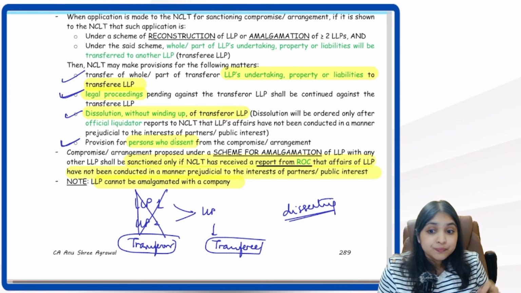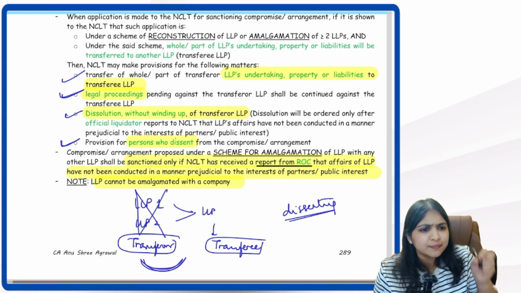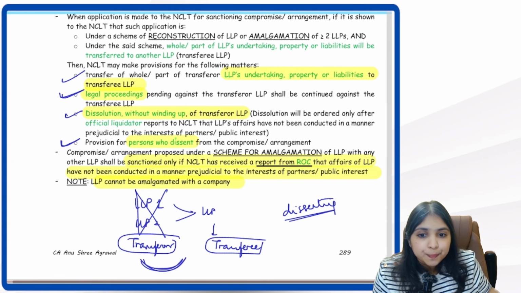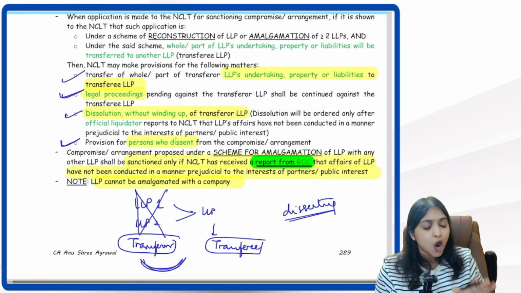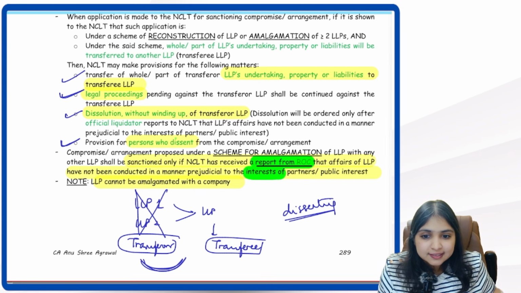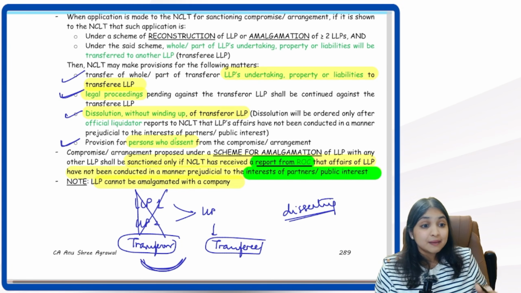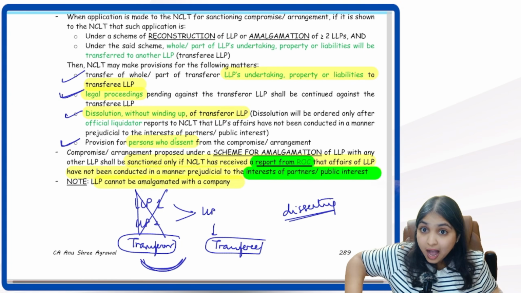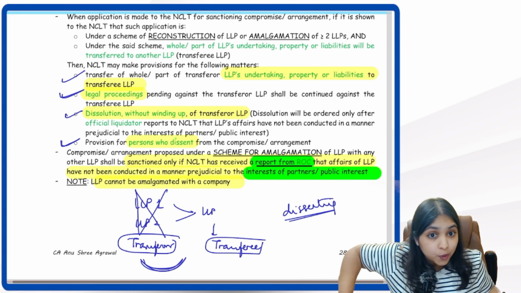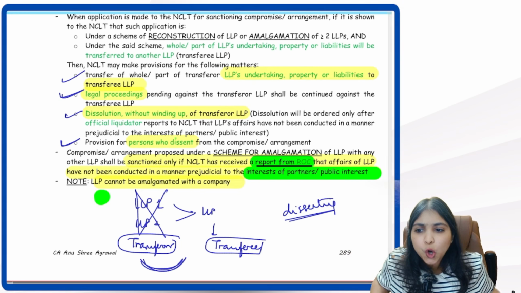The NCLT will pass an order sanctioning this amalgamation only if the NCLT first gets a report from ROC. What report? That this LLP has not done anything which is against the interest of partners. This LLP has not done anything which is against public interest. So the ROC has to first give a report to the NCLT. It's like a good conduct report.